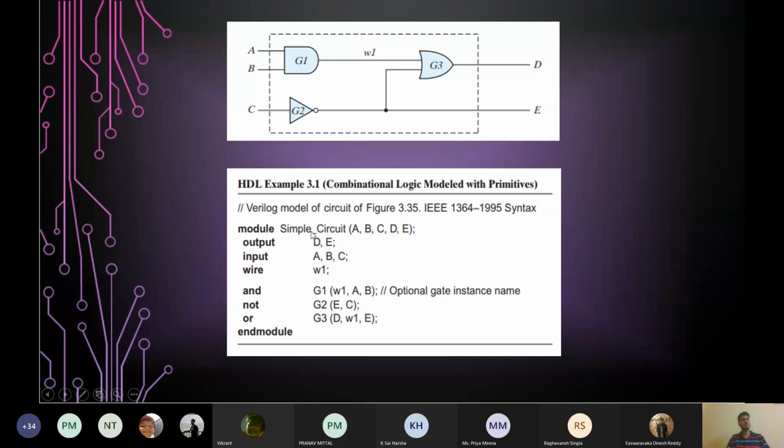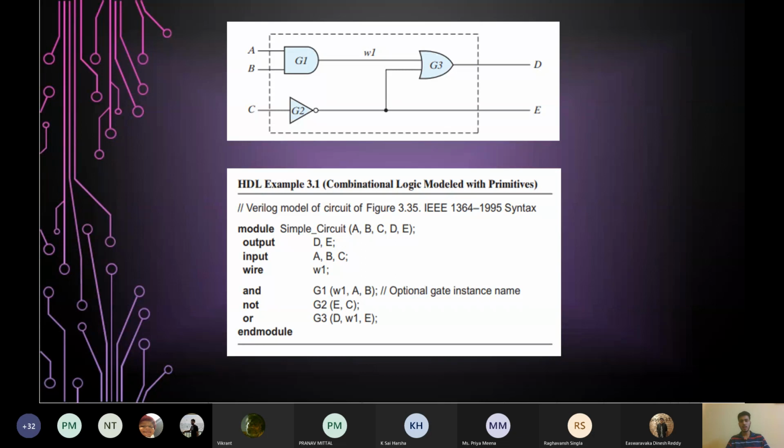You can build an analogy with the C language. The module is quite similar to a function. How do we declare a function in a programming language? We write the function's name and the inputs and arguments we are passing in it. Similarly, here we write the keyword module and give it a name, simple_circuit in this case, followed by a pair of parentheses containing a list of ports. Ports means just the inputs and outputs of the circuit whose description we are going to write in this code.